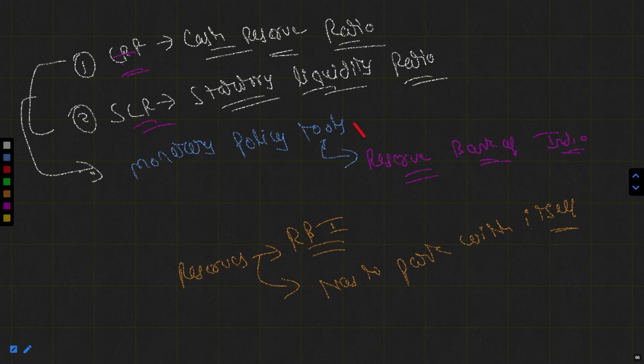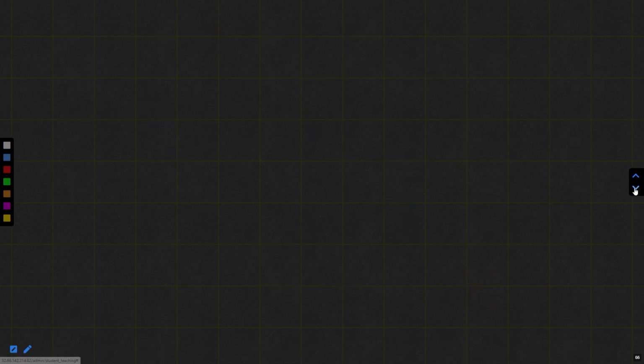The time's up. So the reserve which is to be parked with the Reserve Bank of India is known as the CRR. And the reserve which is to be kept with the bank itself is known as the SLR. So CRR is the reserve the bank has to submit to the RBI, and the SLR they can keep with themselves. So this is what we have learned so far. Now, the question is, what is their role in terms of branch expansion? Why are we discussing them?